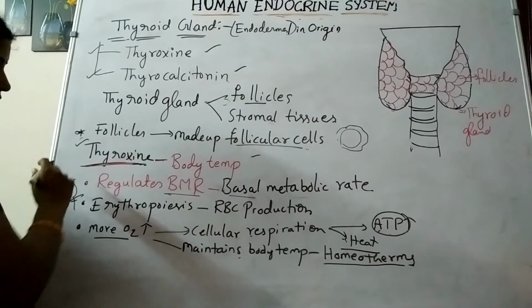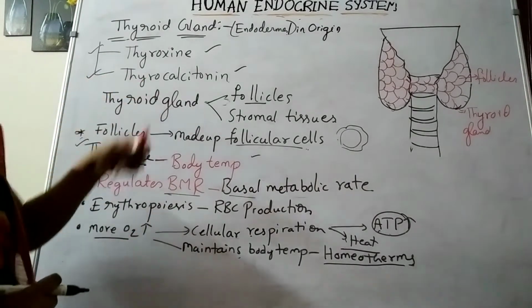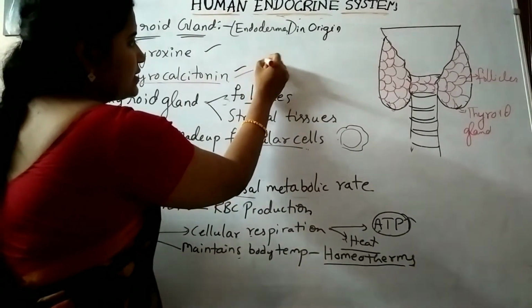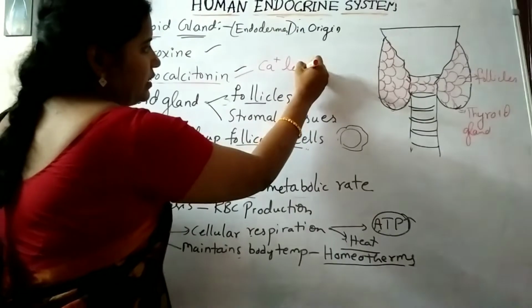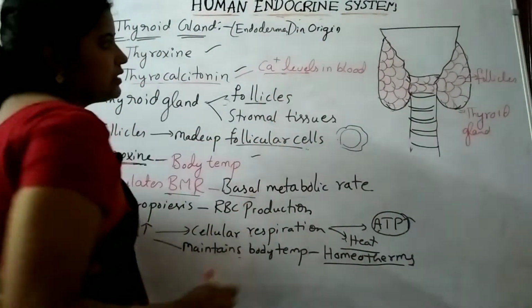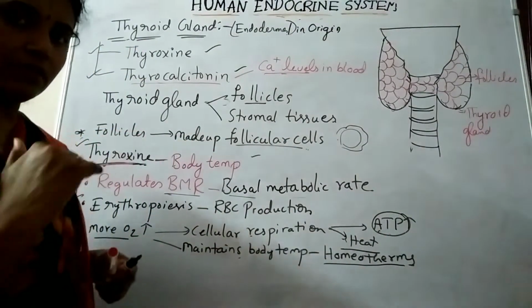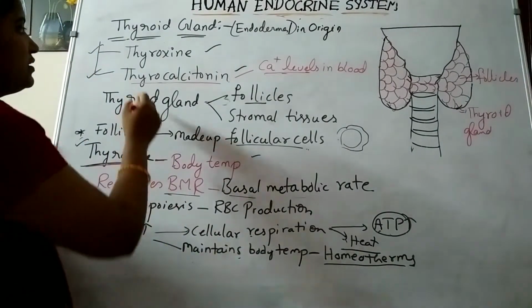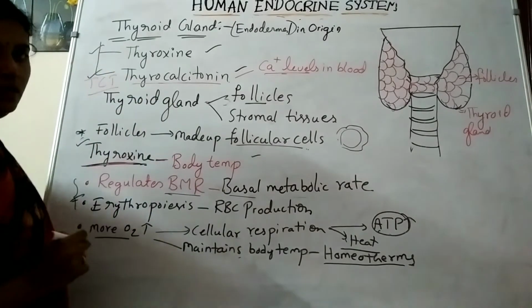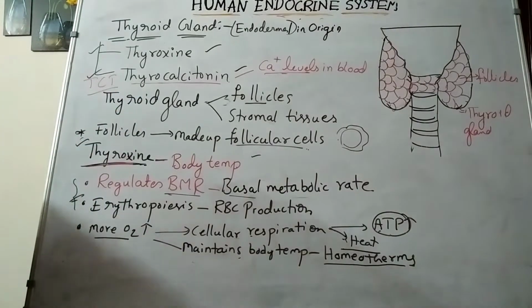These are the main functions of thyroxine. Then we'll go to thyrocalcitonin. Here it increases the calcium levels in the blood. Why? Because the calcium levels have to be maintained in the blood. That maintenance is done by thyrocalcitonin, also known as calcitonin, TCT. TCT is involved in regulating the calcium levels in the blood.